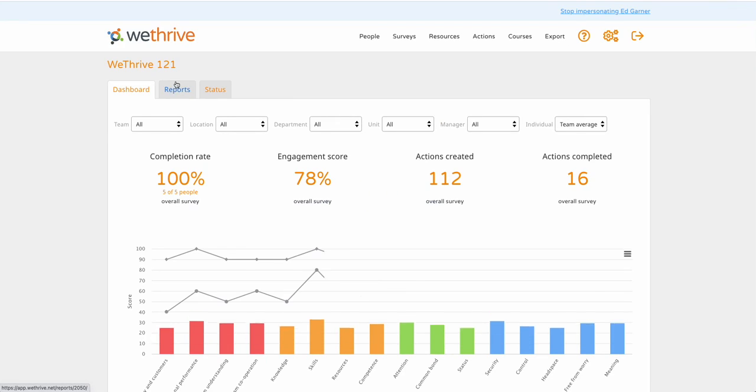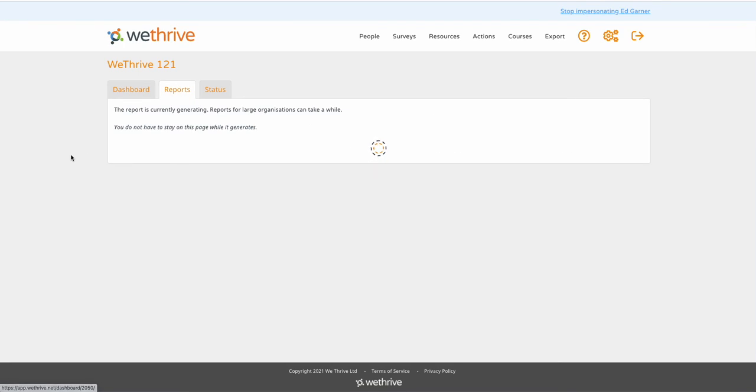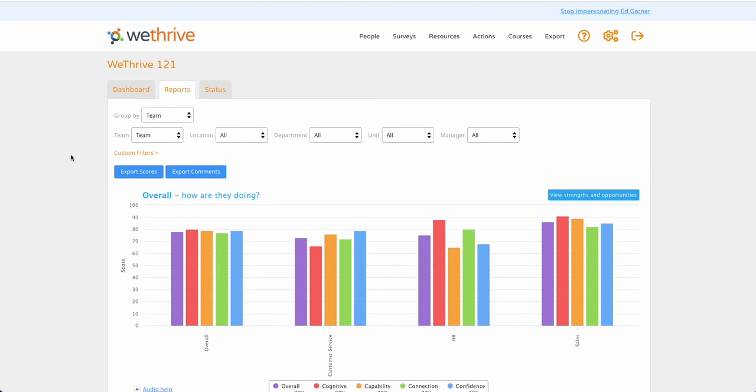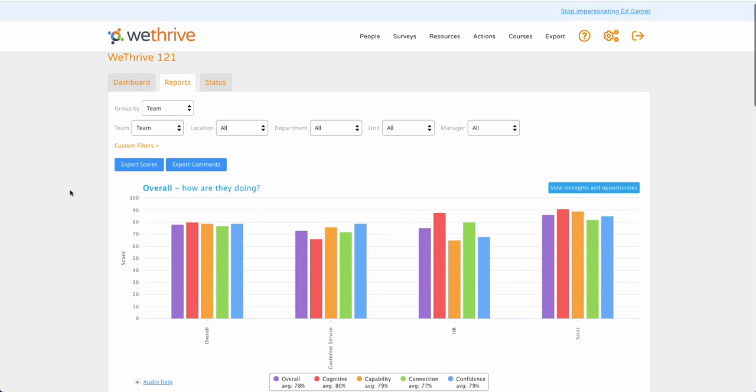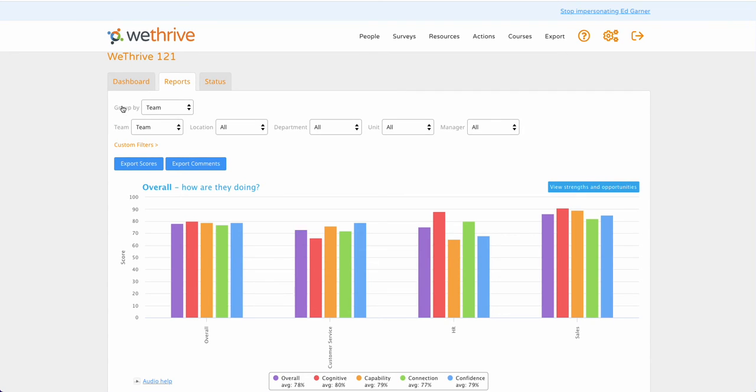Now, if I click on this, the Reports tab is where you can go to compare smaller groups if you've got those to compare, and also view any comments that your team have left. So this manager manages people across 3 different teams, and the group by allows you to select what you're comparing on your graph. So here we've grouped the data by team, but we could group it by location or department, etc. if we wanted to.